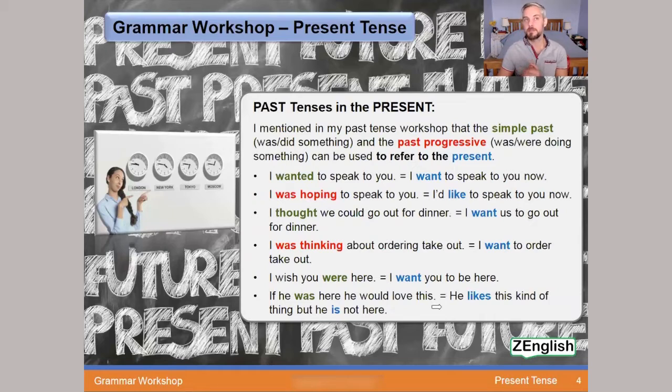It is a bit tough for some people to understand. But once you get the hang of when we use these and what we actually mean by them, it becomes a lot easier. For a bit of context, by the way, things like I wanted to speak to you and I was hoping to speak to you are very common in business English, like you want to speak to a colleague or your boss or a client maybe. And things like I thought we could, I was thinking about, very common in daily English, of course. So that's the past tense used in the present.